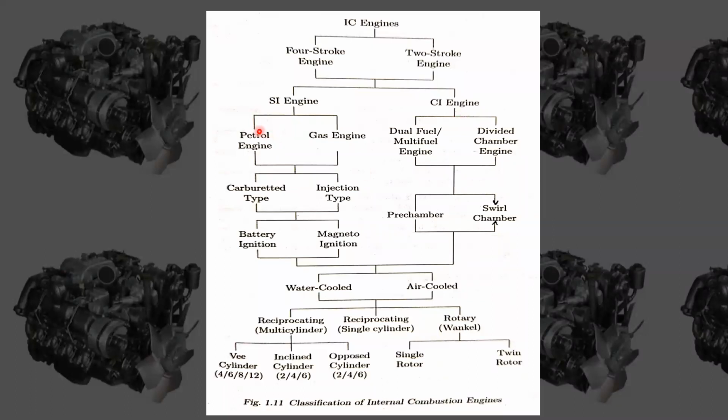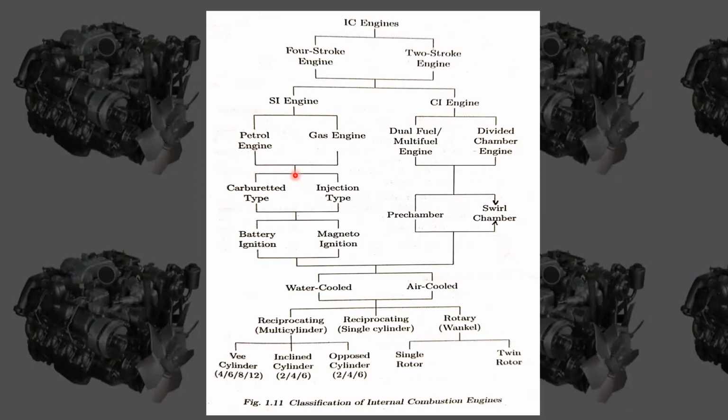In SI engines we have two major classifications: the most important is the petrol engine, and there is also the gas engine. These two are under SI engines. And in CI engines we have two types: one is the dual fuel or multi fuel engine, and the other is the divided chamber engine.